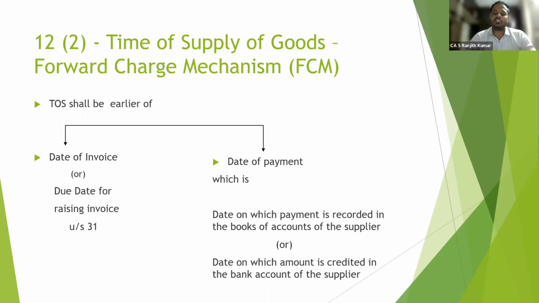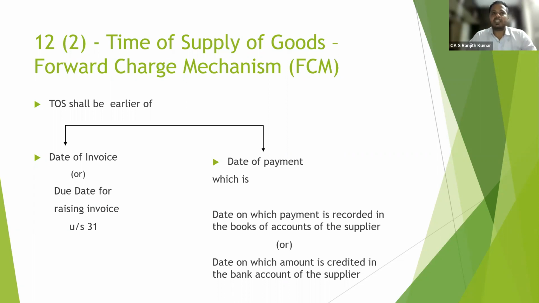In case of forward charge mechanism, what is forward charge mechanism? There is a concept called forward charge mechanism and reverse charge mechanism, boys and girls. Forward charge mechanism is one in which generally the supplier collects tax from the recipient, buyer or consumer of goods or services or both, and pays or remits it to the government. This mechanism is called forward charge mechanism.